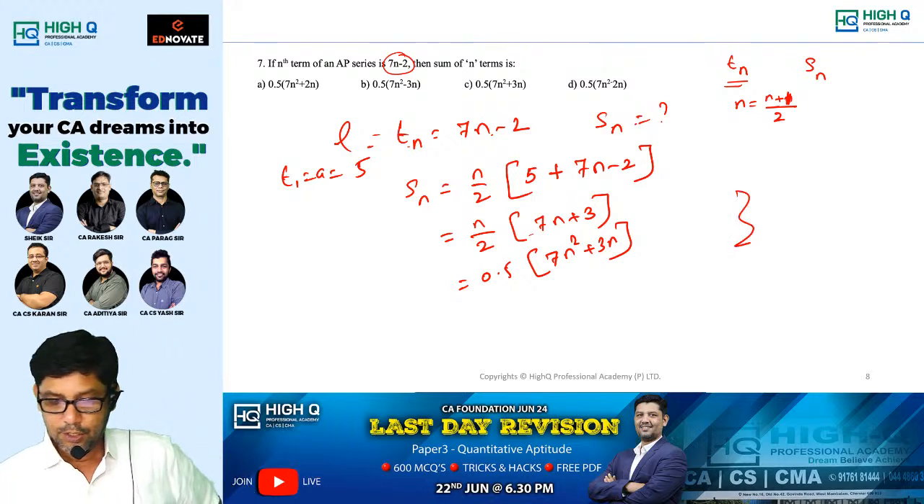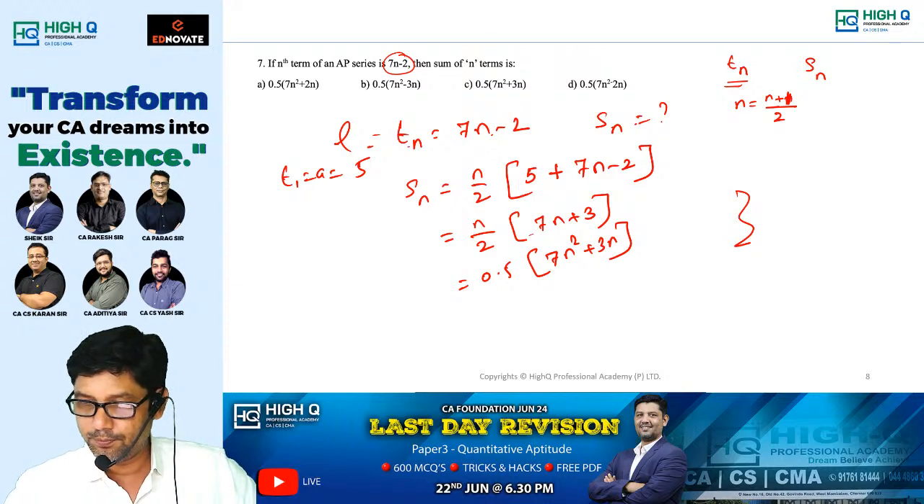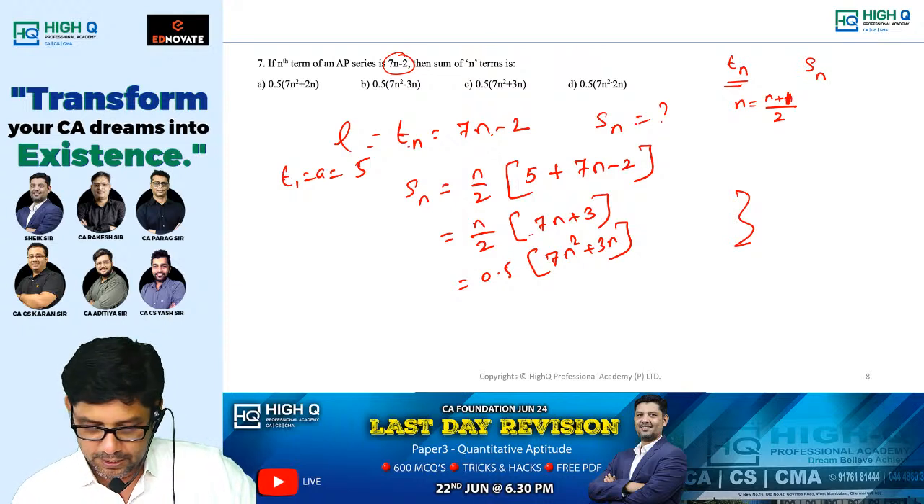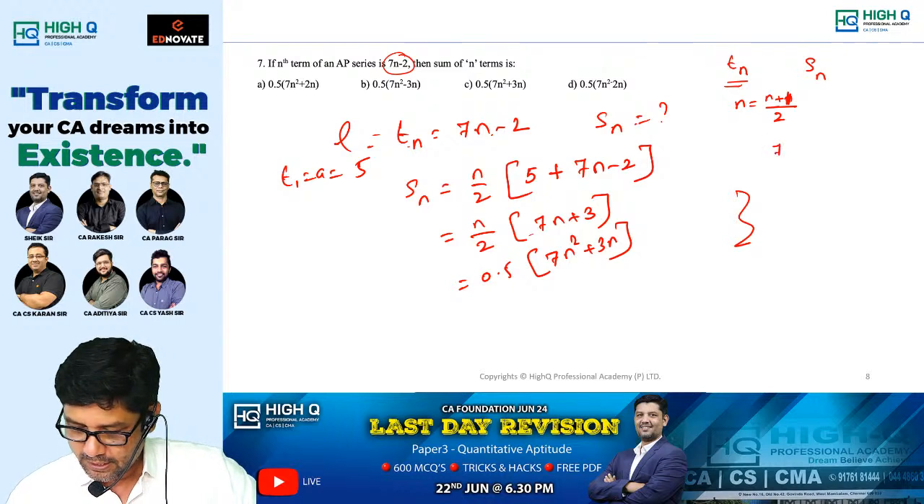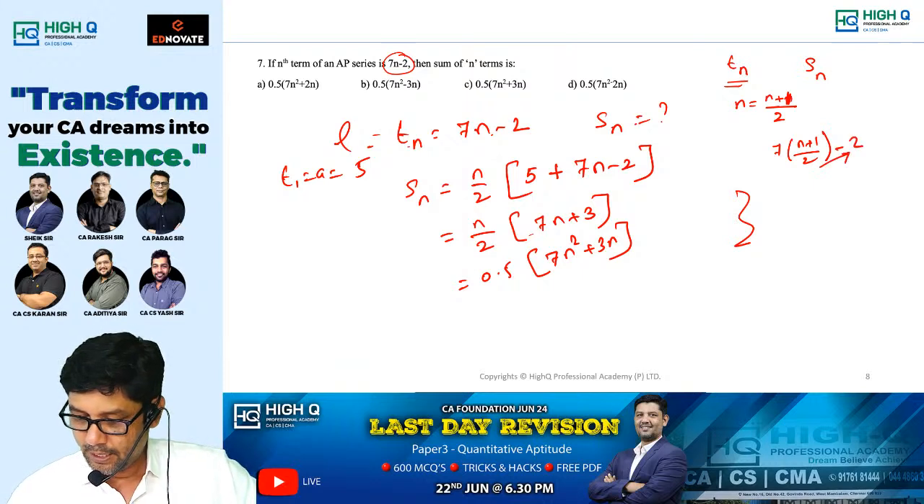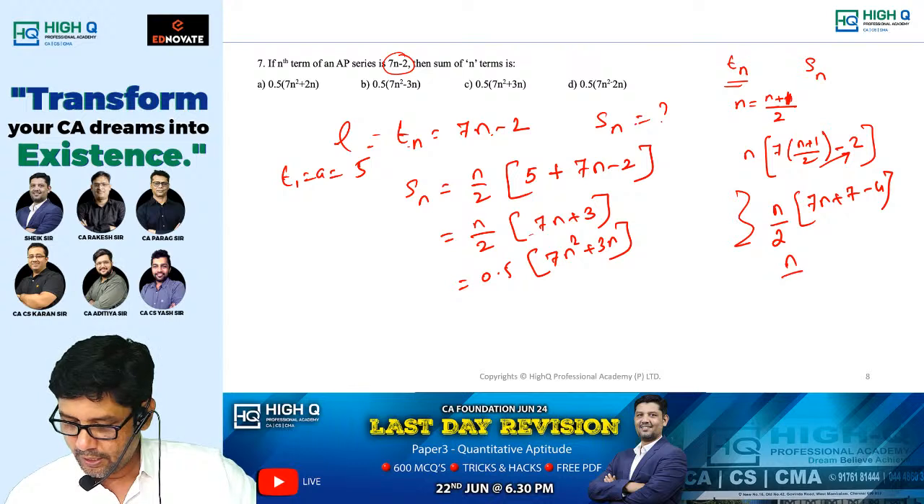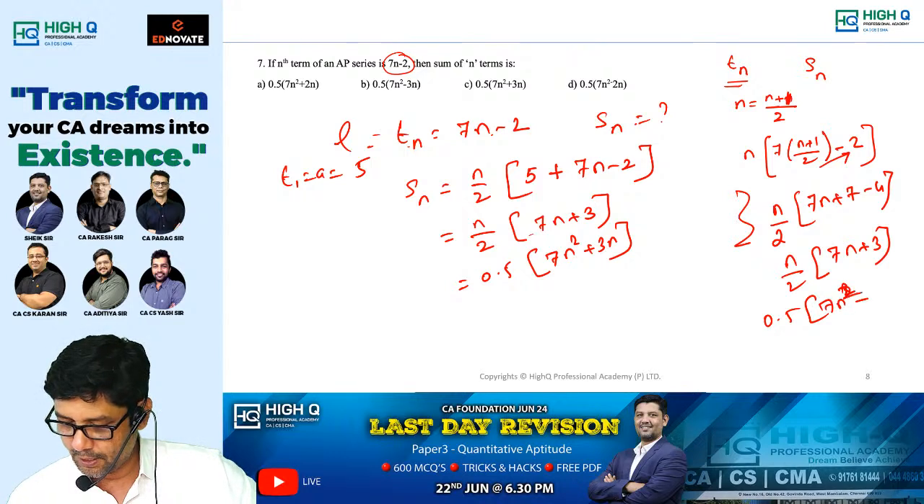Okay, thank you. So n is equal to n plus 1 by 2. Just replace n as n plus 1 by 2. Simply you do 7 into n plus 1 by 2 minus 2. Is that correct, my dear? Now cross multiply and outside the bracket you keep n. So n by 2 into 7n plus 7 minus 4, which is nothing but n by 2 into 7n plus 3. Open the bracket, 0.5 and 0.5 into 7n square plus 3n.